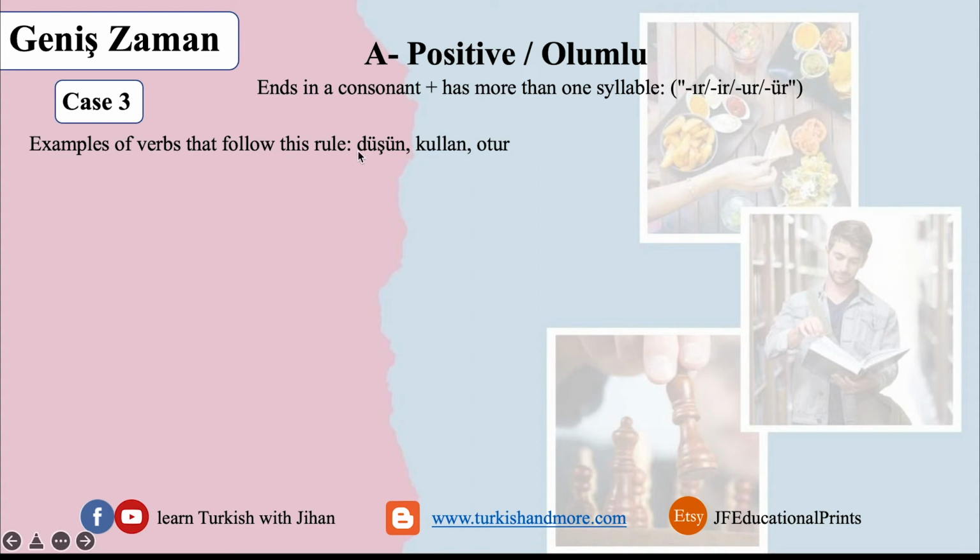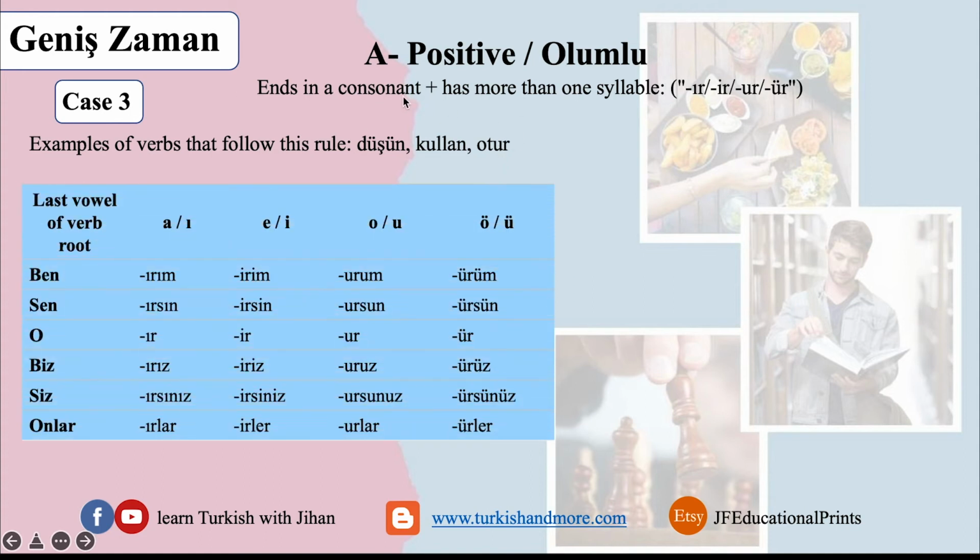Example, düşün, 2 syllables, but the last letter is a consonant. Kullan, also, otur, 2 syllables, the last letter is a consonant, which is R. What do we do? We separate them now. The vowels are, if it's A or E, we use these. If it's A or E, these. O or U, the following, and Ö or Ü, these. Let's see. We said if it's a consonant and has more than one syllable, we use this.